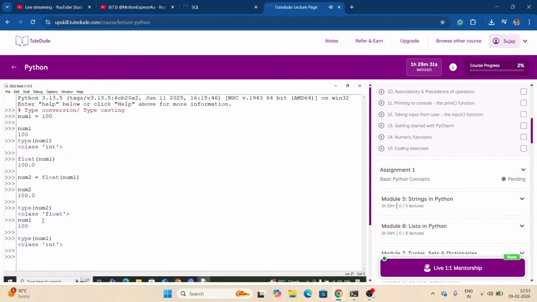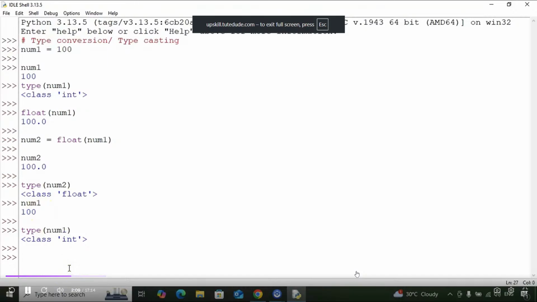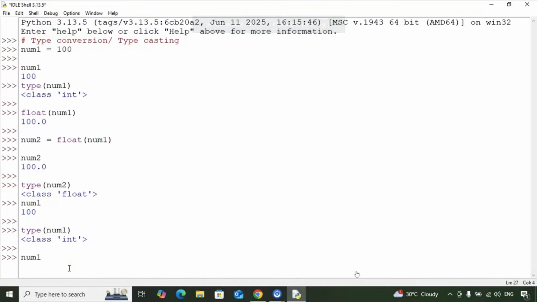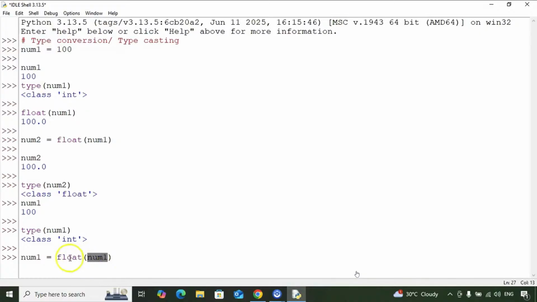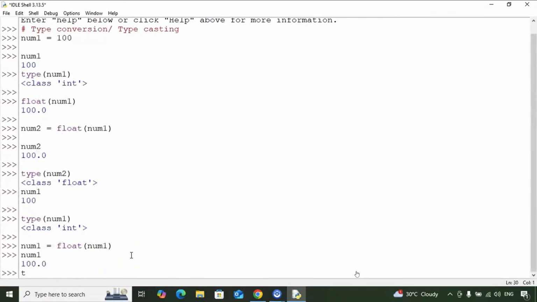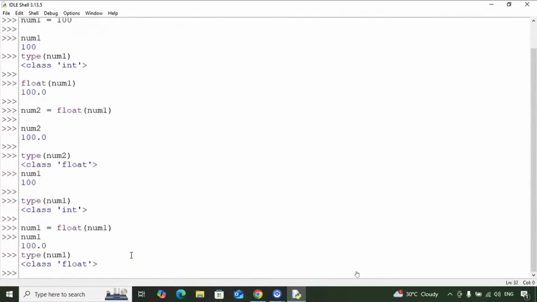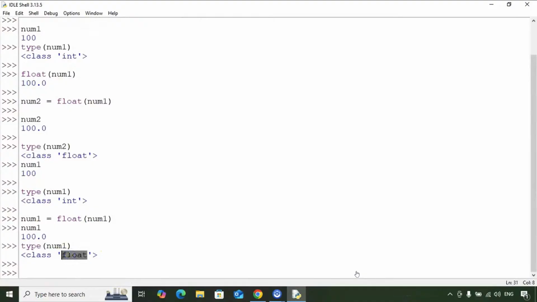Alright. Now if you want to change the variable num1 itself to a float 100.0, then you can do reassignment. How to do reassignment? Num1 equal to float of num1, which means you are converting num1 into a float, which is 100.0, and then reassigning it to the same variable, which is num1. Check the type of num1. It will be float. Make sense? Right? So what we saw is that an integer can be converted into a float.